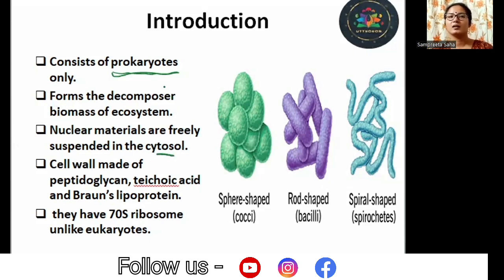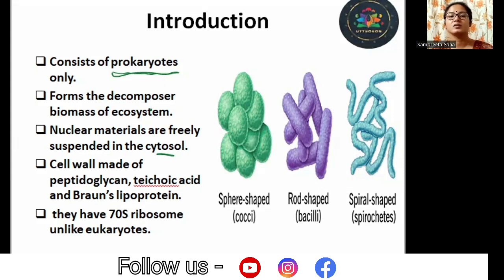Now, if I come to the cell structure of the bacteria, which I'll be discussing in detail a bit later, since this point is here, let us talk about it. Nuclear material is not enclosed. It is lying freely in the cytoplasm because it is a prokaryotic cell. And the primary feature of a prokaryotic cell is that the cell organelles are naked.